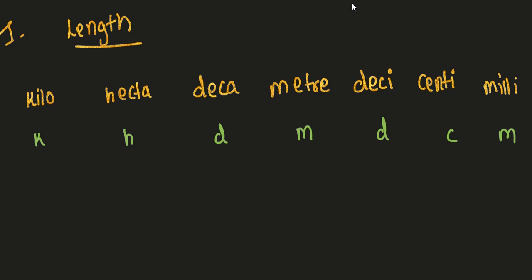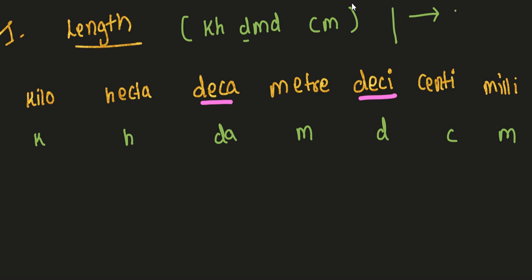There is a doubt between deca and deci. Deca is denoted by the letters DA. Now how to remember this code? The code can be remembered as KH, DMD, CM. The first D means deca, the second D means deci. And two more points you have to remember: if we are going in the forward direction, you have to use the plus symbol. When we are going in the backward direction, you have to use the minus symbol.